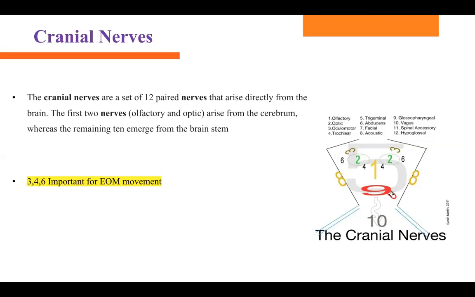There is olfactory, optic, oculomotor, trochlear, trigeminal, abducent, facial, acoustic. All of these, there are 12 in total. Which ones are very important for extraocular muscle movement? 3, 4, and 6. Which one is important for smell? Olfactory. Which one is important for the eyes? Cranial nerve number 2.